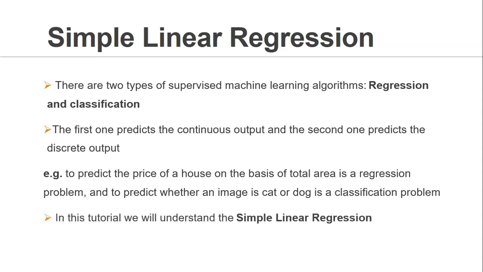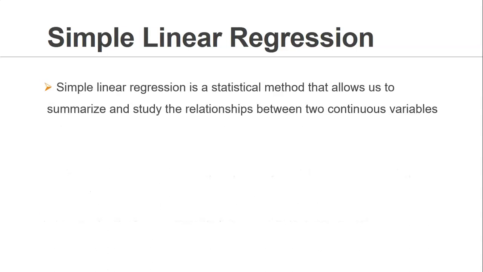Now in this tutorial, mainly we are going to focus upon simple linear regression. You can consider linear regression like the hello world of the machine learning world. So let's just get started with what is simple linear regression, and when we can use simple linear regression. Mainly, simple linear regression is one of the statistical techniques which tries to find the relationship between two continuous variables.